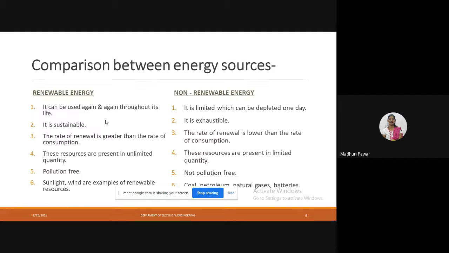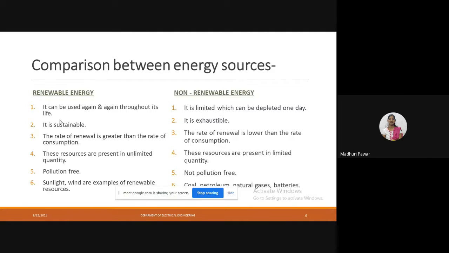That's it. Actually, this is so easy. Renewable energy and non-renewable energy sources are differentiated here. So it can be used again and again throughout its life. That means the renewable sources are easily available and these sources are not going to end. Again and again, I am telling the same things for the comparison, for explaining renewable energy and for telling the advantages; wherever I go, these points get repeated.